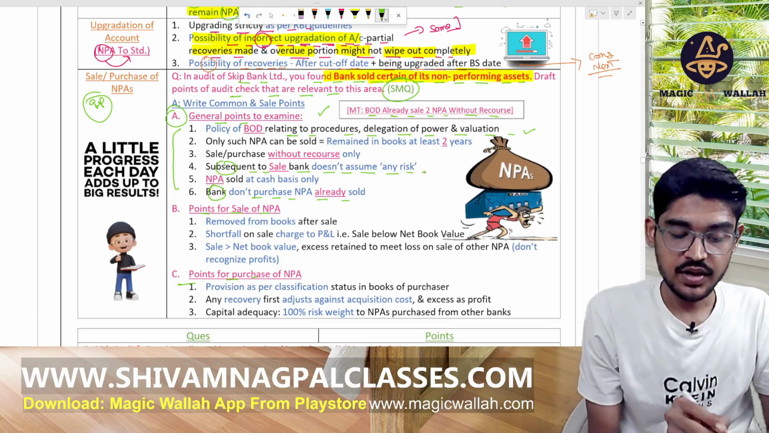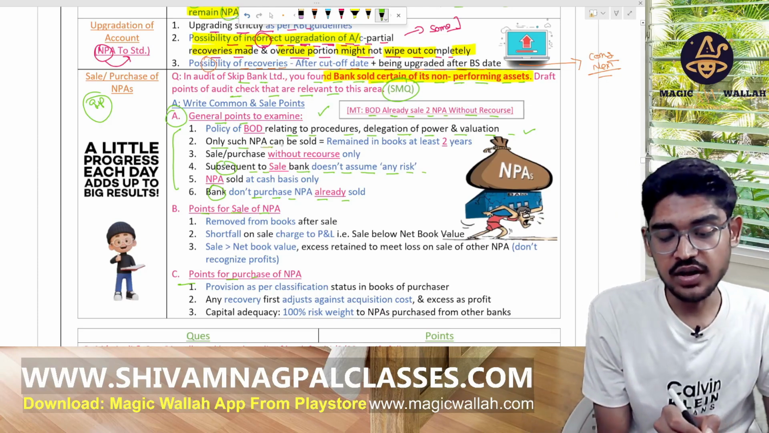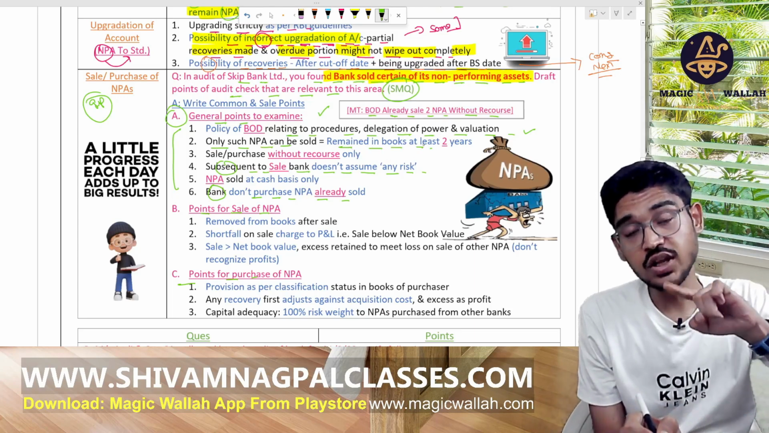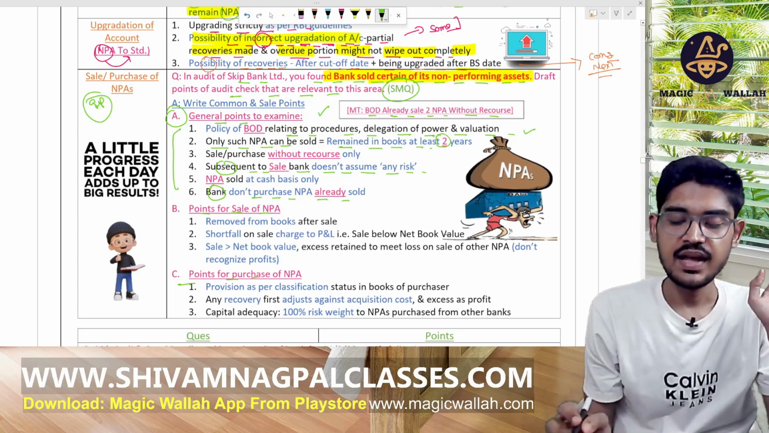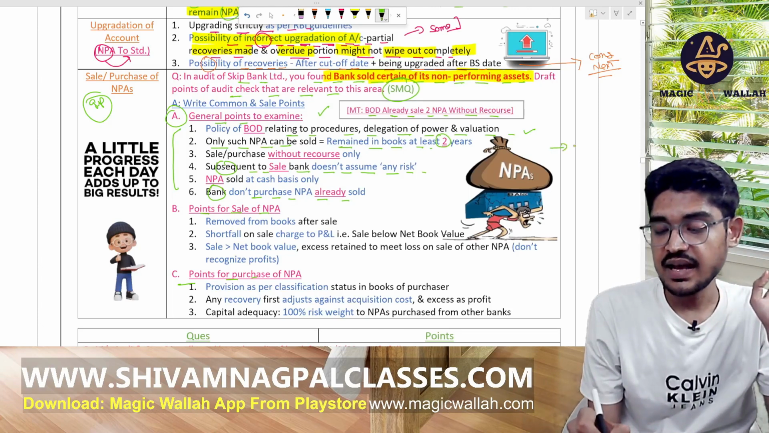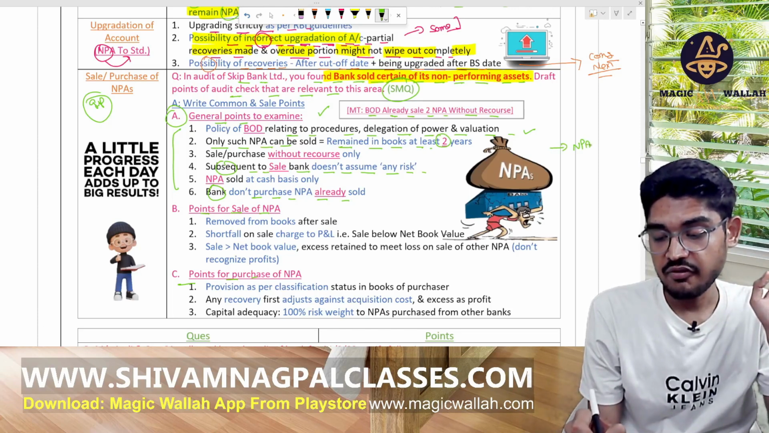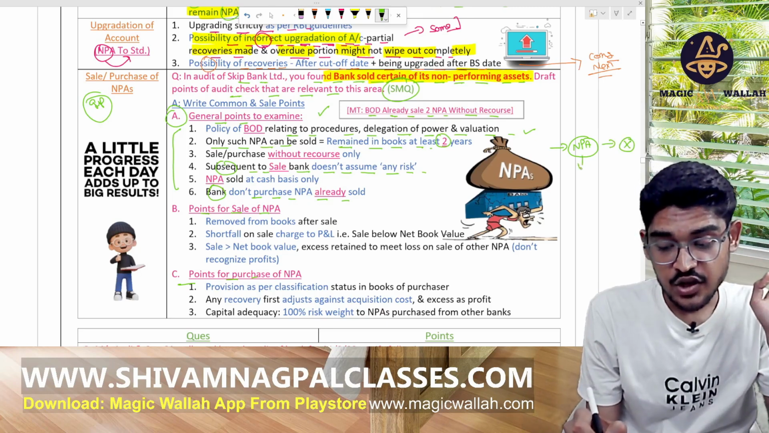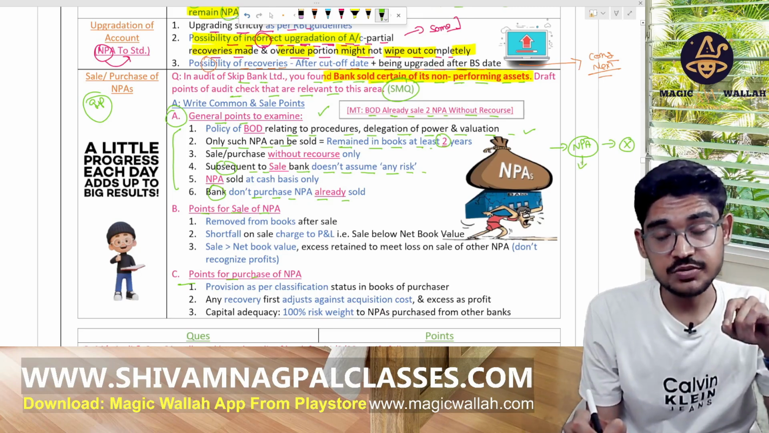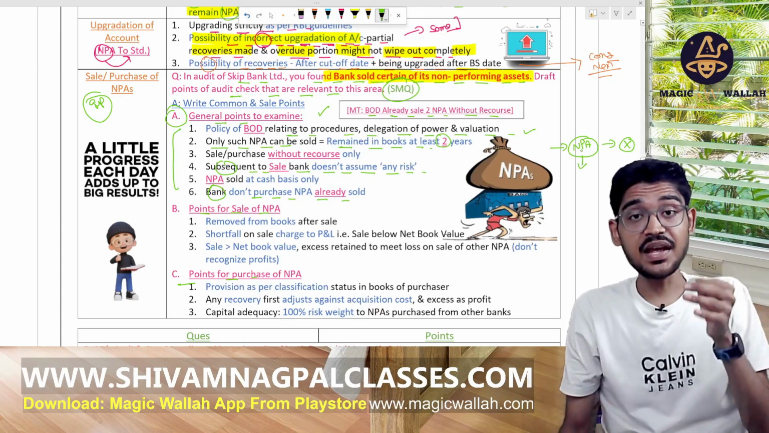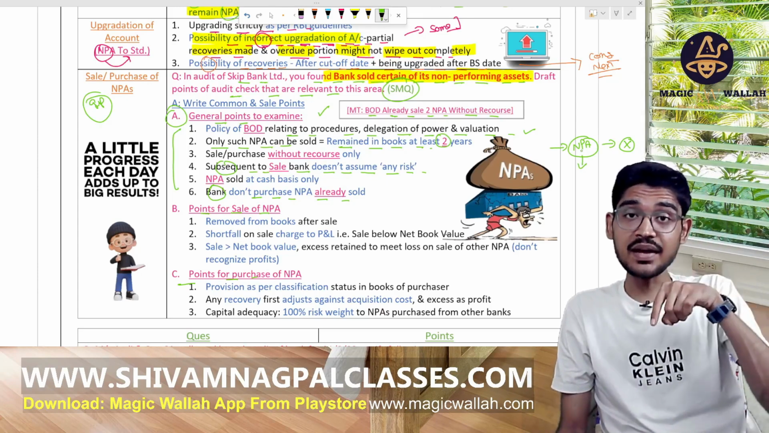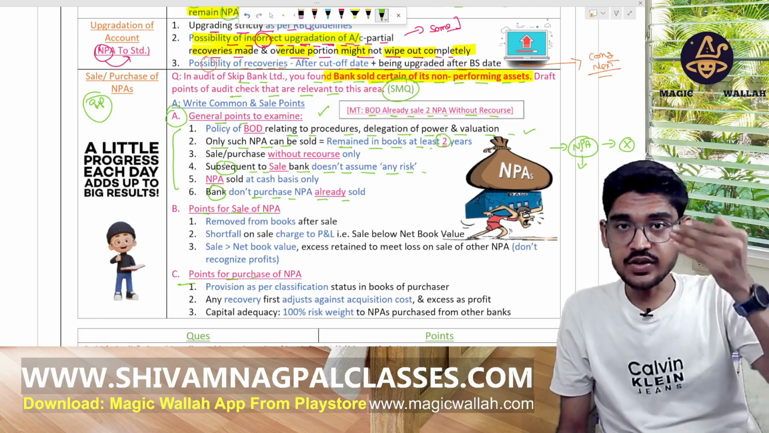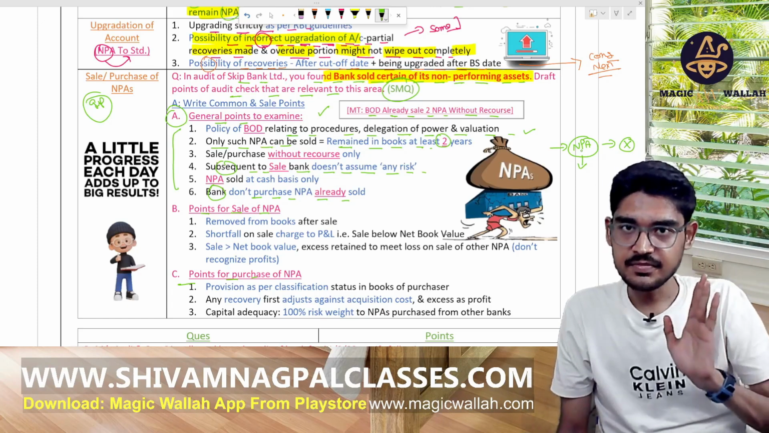And second, only such NPAs can be sold which have remained in the bank books for 2 years. Let's say this year any loan becomes an NPA. Can we sell that? No. This NPA should remain in the bank books. I repeat, this NPA should remain in the bank book for at least 2 years. After those 2 years, the bank can sell it, right?